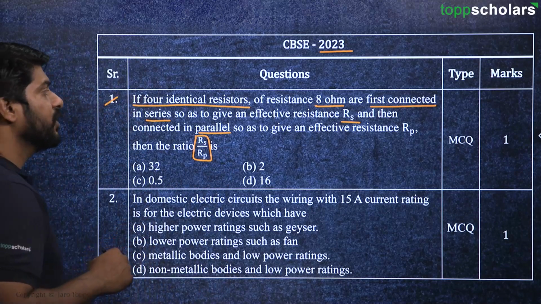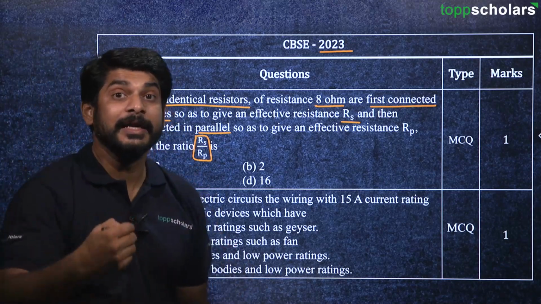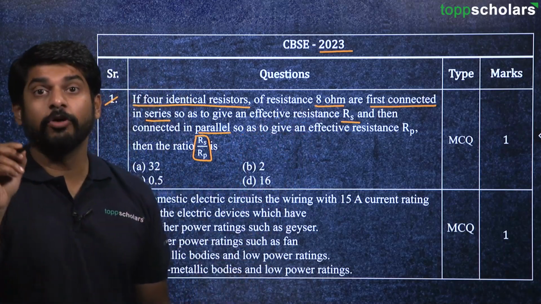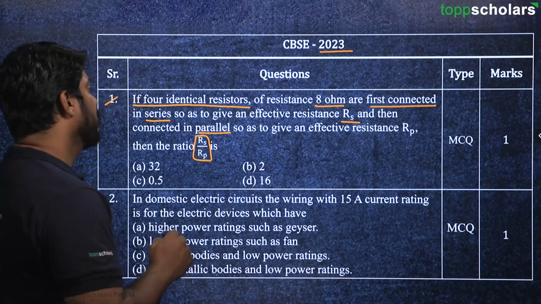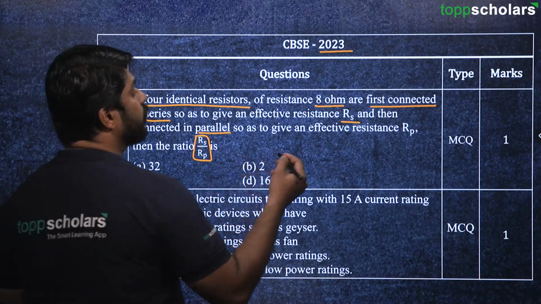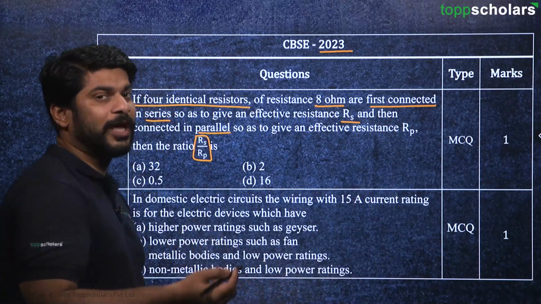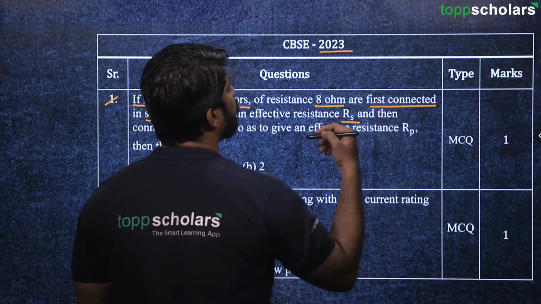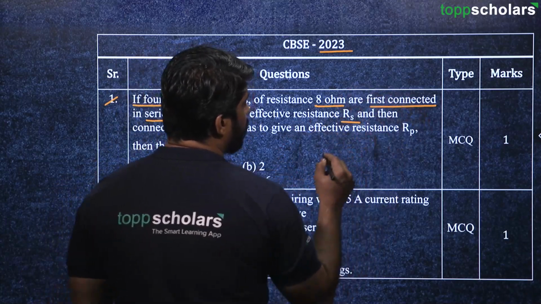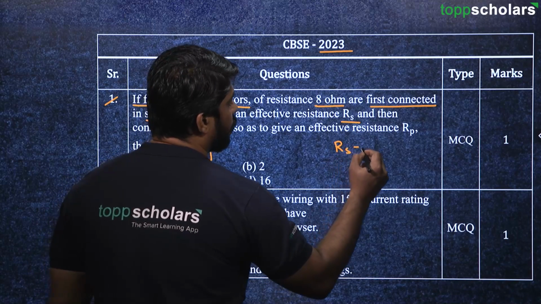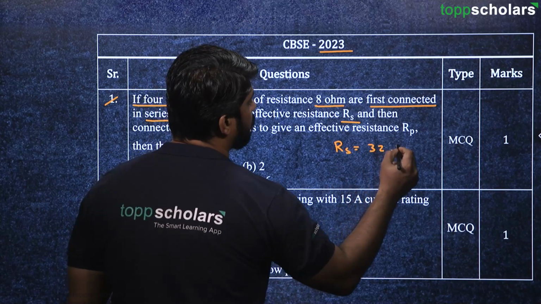So here we have 4 identical resistors, each having a value of 8 ohm. First we connect them in series, so they will add up. 8 fours are 32, so Rs is going to be 32 ohm.